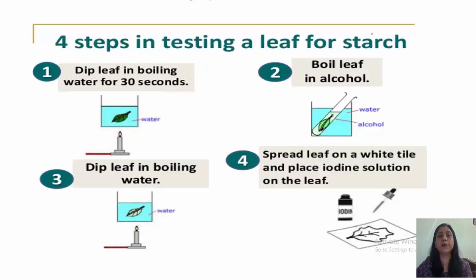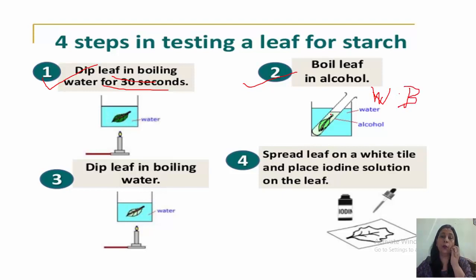Now, these are the 4 steps which are used for testing a leaf for starch. सबसे पहले हम क्या करेंगे? We will dip the leaf in boiling water for 30 seconds. Okay. Then we will boil the leaf in alcohol. You can see हमने एक test tube के अंदर leaf रखी है जिसमें alcohol है और water is in the beaker. This is known as a water bath.